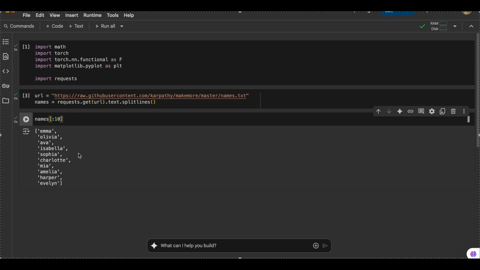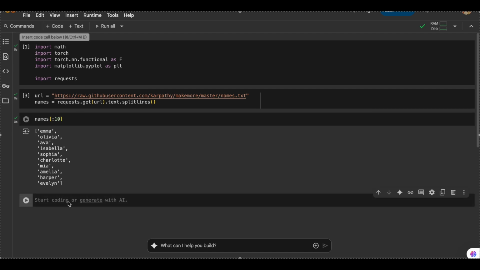But this process is a bit difficult, considering that we are taking only one letter as context, because for the same letter, we might get different next letters. For example, for A, we expect to see V, but then for A, we also expect to see M. So for the same letter, we can have different outputs. So the model won't be 100% accurate, but at least we'll be able to replicate some portion of the LLM.